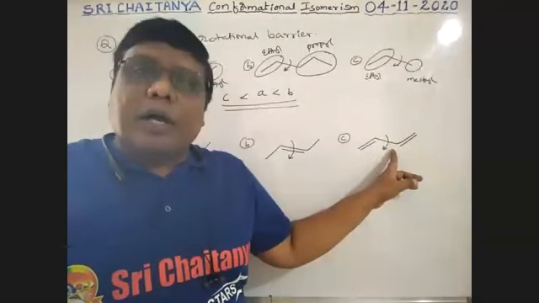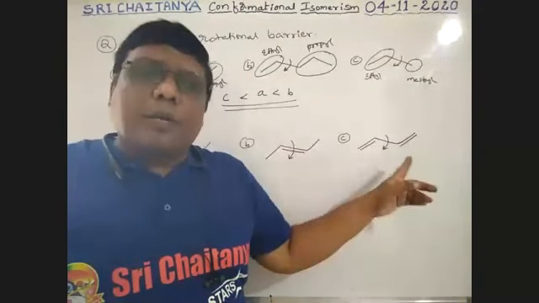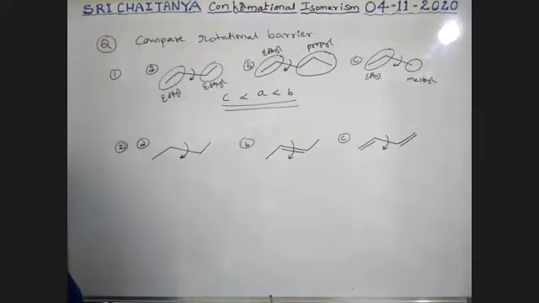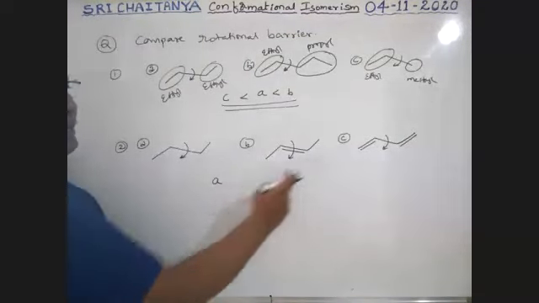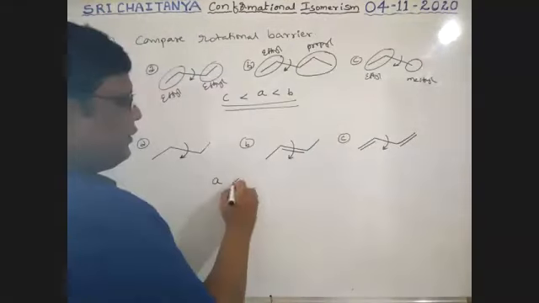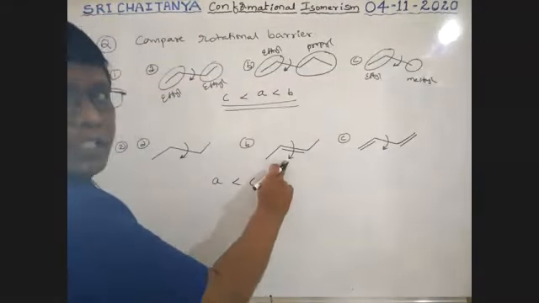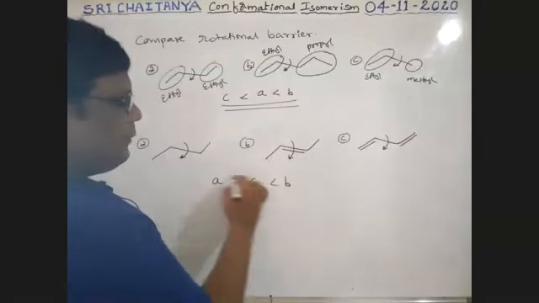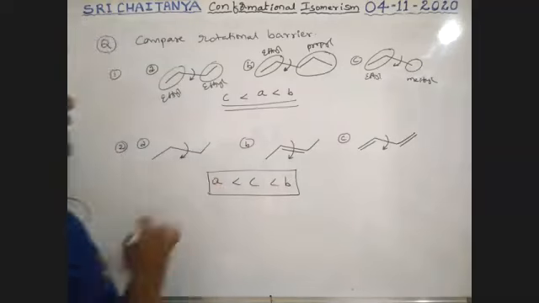Sometimes it is a single bond, sometimes a double bond; both characters are available. The double bond barrier is very high, which means almost restricted rotation, boys. Therefore, A less than C less than B.